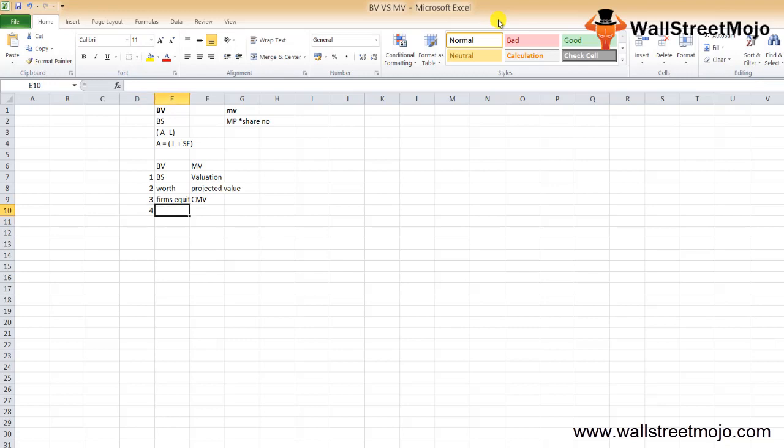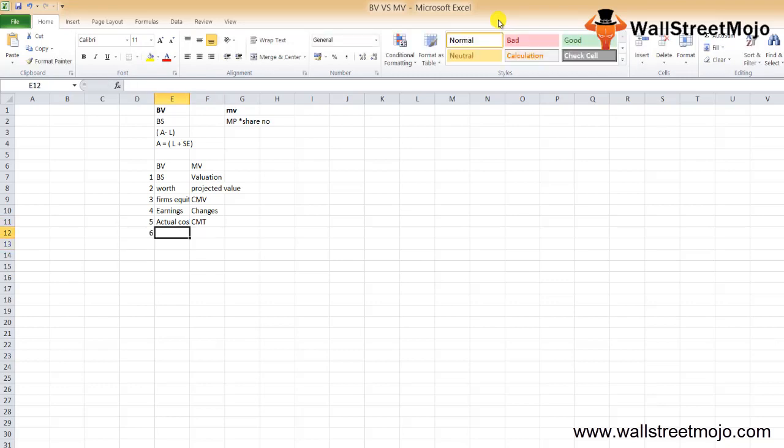Next, fourth, an investor can calculate the book value of an asset when the company reports its earnings, on a quarterly basis, whereas the market value keeps on changing every single moment. Fifth, book value basically shows the actual cost, or the acquisition cost of the assets, whereas the market value, on the other hand, indicates the current market trend. So these are some of the key differences. We have a few more to go.